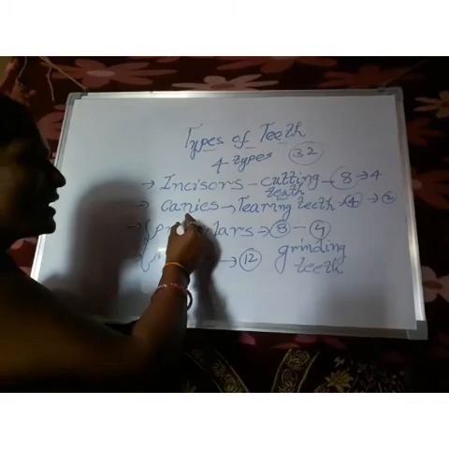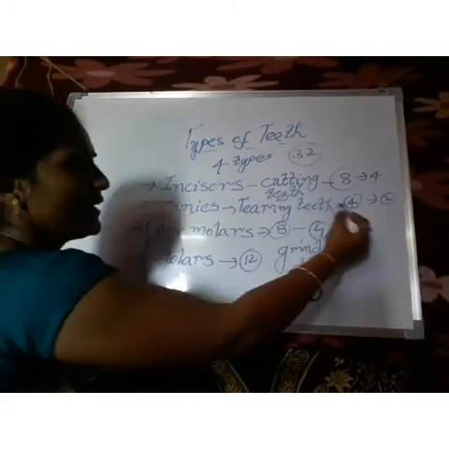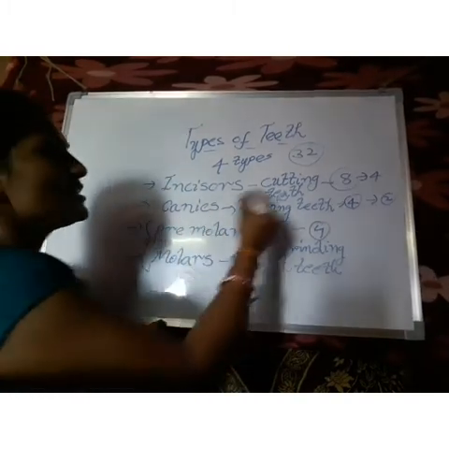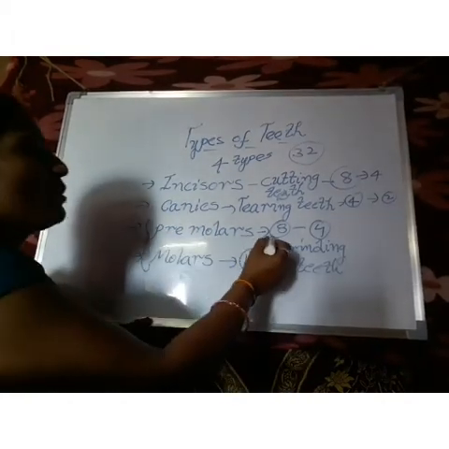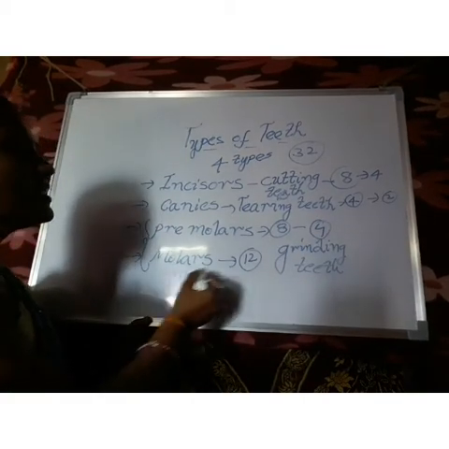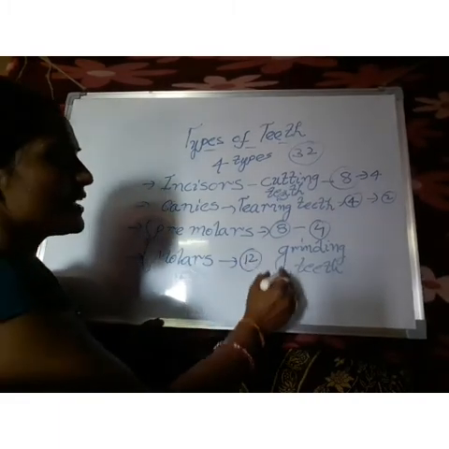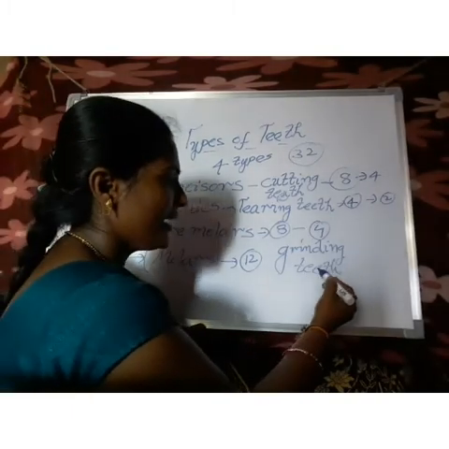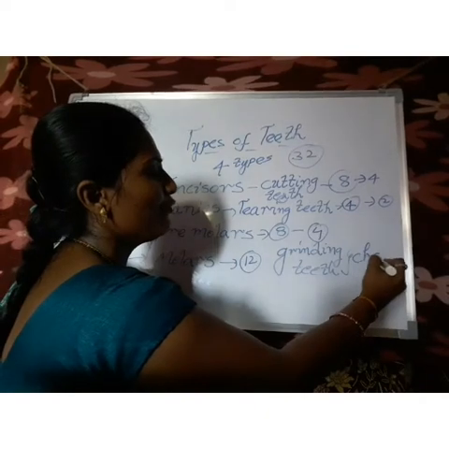And coming to the canines, we call these tearing teeth. There are 4 canines present in our mouth, 2 in each jaw. Coming to the premolars, the number is 8, and 4 in each jaw. And molars, 12 are present in our mouth, 6 in each jaw. Premolars and molars are called grinding teeth, and they help in chewing the food.